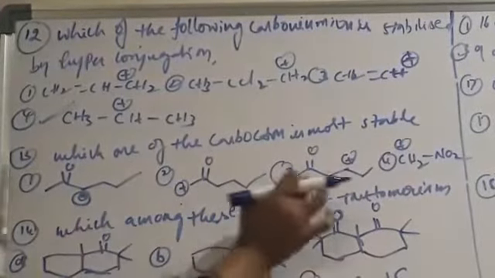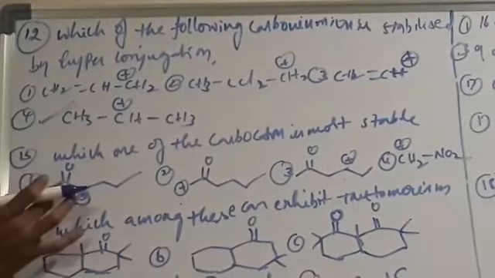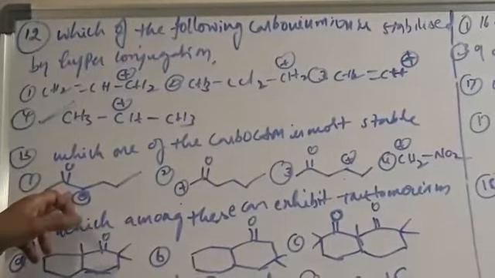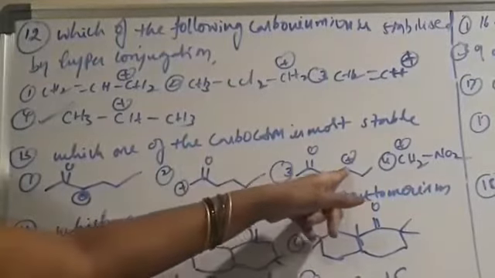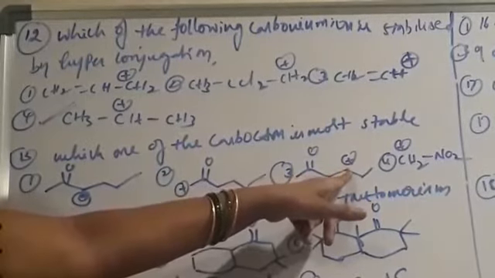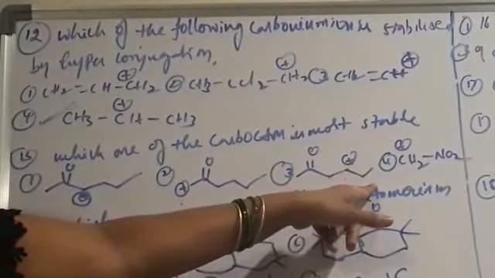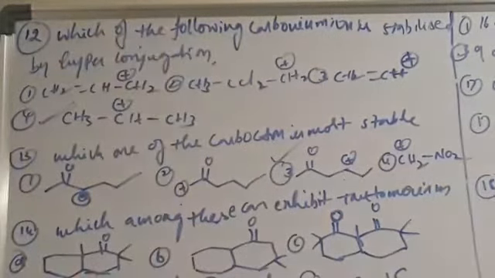Coming to these two options, this is a secondary carbocation but the carbon is directly linked with the unsaturated carbon. And here the carbon is linked with saturated carbon atoms. So that's why this is more stable.